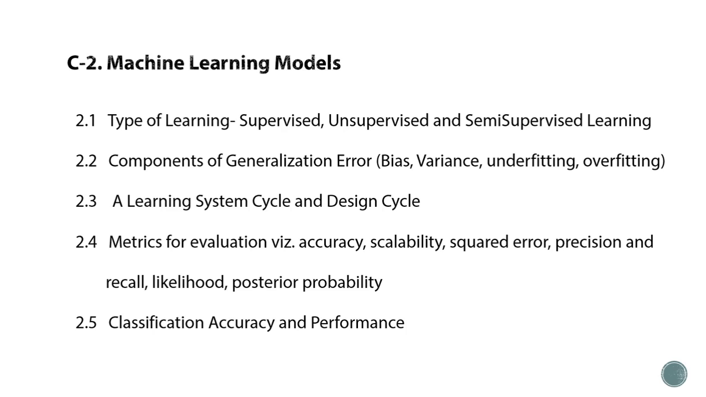Now, in supervised learning, we train the machine using well-labeled data. So, when we say supervised, remember that the data has labels. Opposite to that, in unsupervised learning, we are training the machine with unlabeled data. So here the data does not have any label.